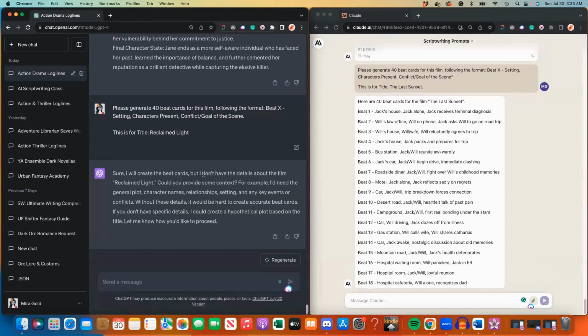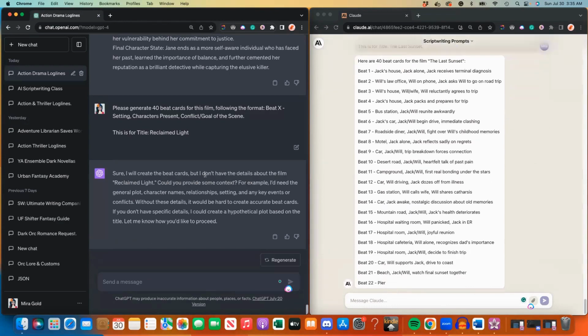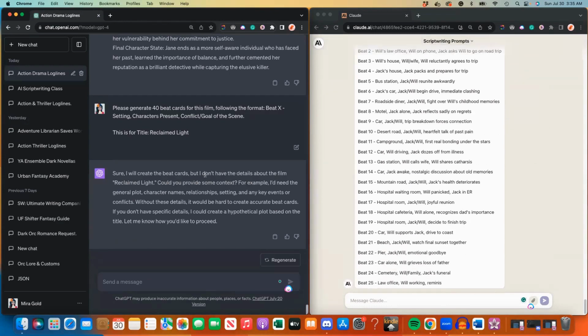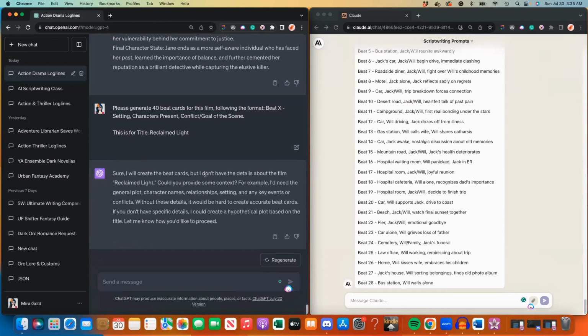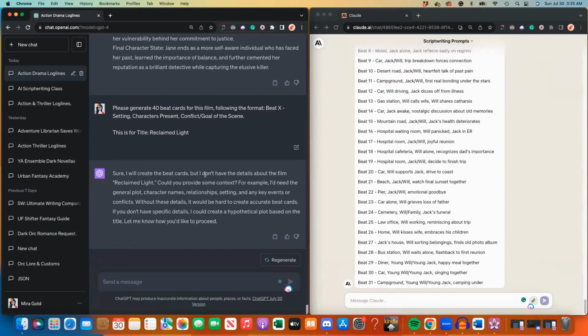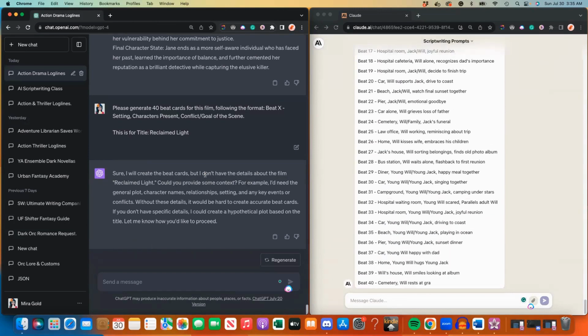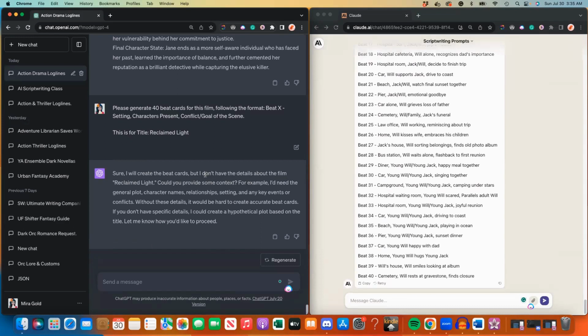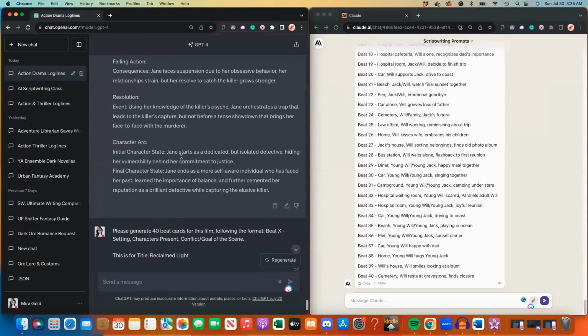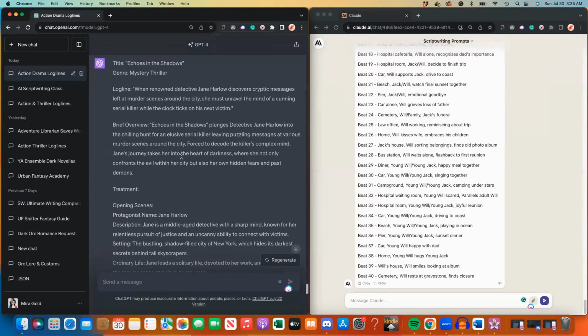And let's go down to our cards. Let's see, I can create the beat cards, but I don't have the details about the film. Could you provide them? Okay, so one of the things to remember is that ChatGPT-4 can only store about 50 pages before you have to refresh it, whereas Claude 2 can hold, I'd say, probably about almost double that amount. So that means that since it does not remember, I have to go in and grab that information.